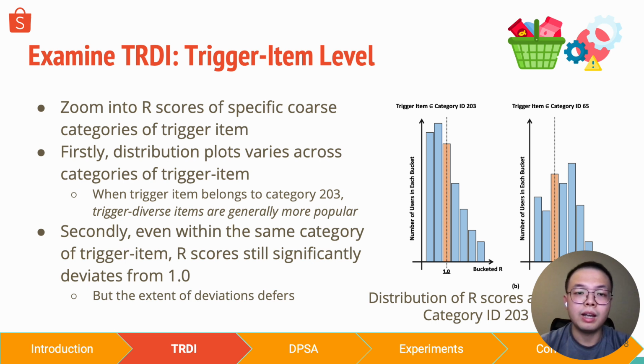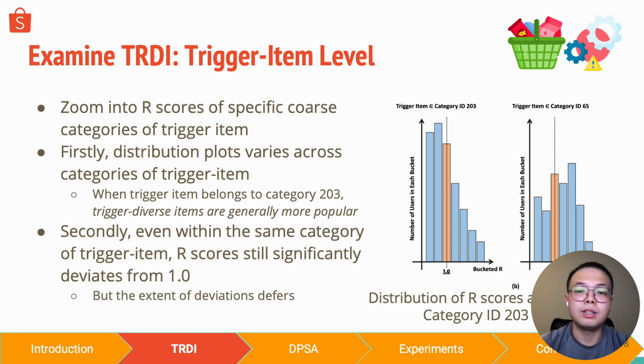Thus, let's break down the analysis for specific categories of trigger items. On the right-hand side, we have the R-score distribution when the trigger item belongs to category 203 and 65. From the plots, we have two observations. Firstly, the distribution varies across categories of trigger item. And the left plot shows that when the trigger item belongs to category 203, trigger-diverse items are generally more popular.